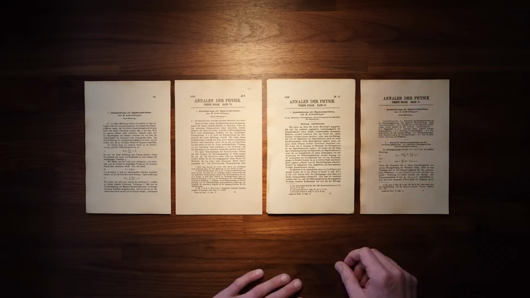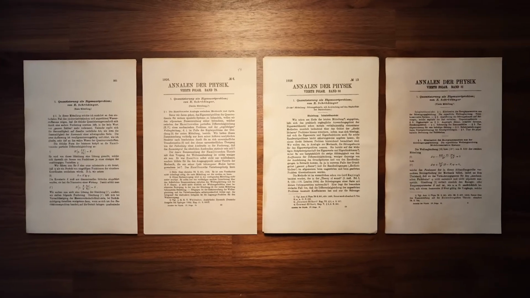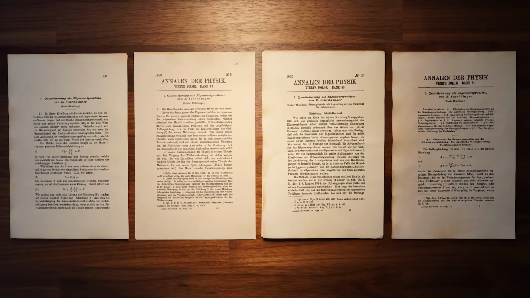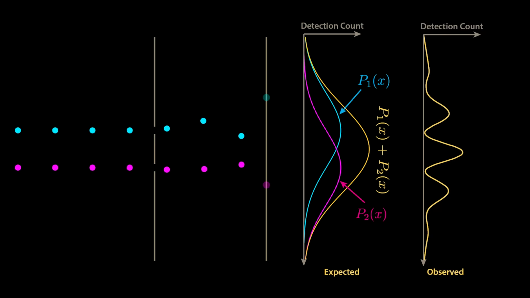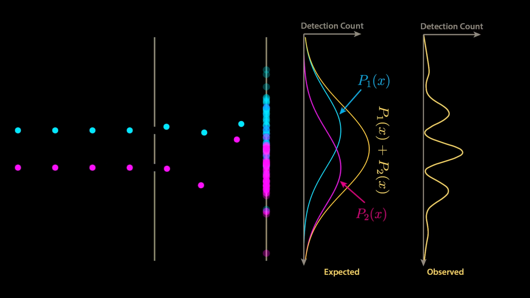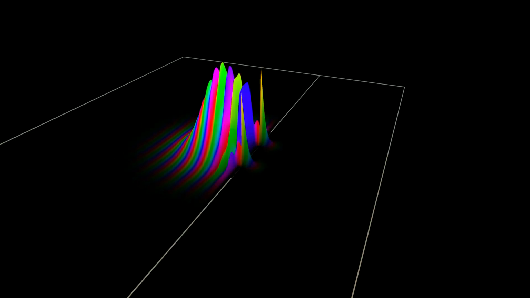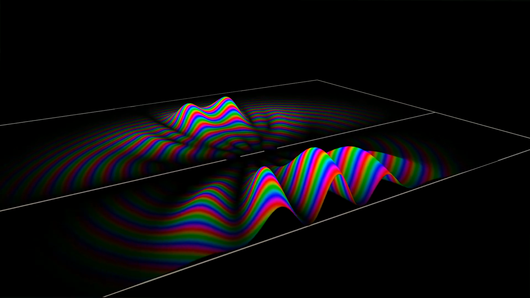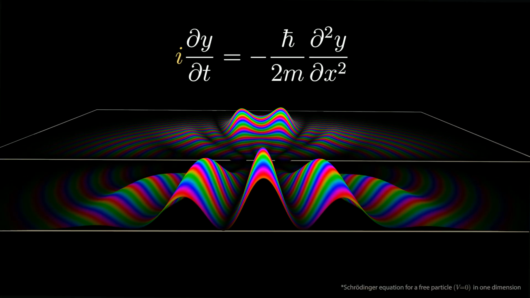In early 1926, Erwin Schrödinger published a series of papers that completely reshaped physics. Over the previous 3 decades, it had become increasingly clear that existing physics approaches simply didn't work at very small scales. The equation at the core of Schrödinger's papers effectively replaced Newton's second law at the atomic scale, describing the behavior of particles like electrons incredibly accurately.